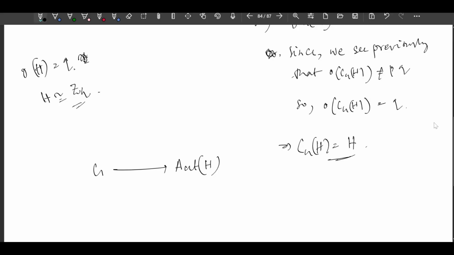And I think you know that the automorphism group of ZP, where P is prime, is isomorphic to ZP cross, that is UP. So the order of the automorphism group of ZP equals P minus 1, because it is of order P minus 1. Understand, right?